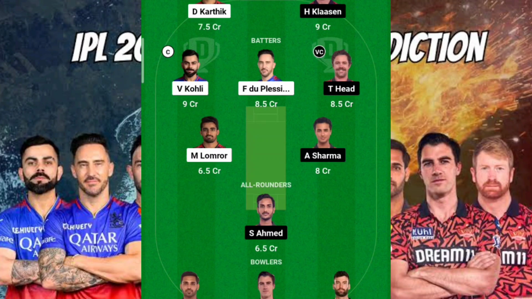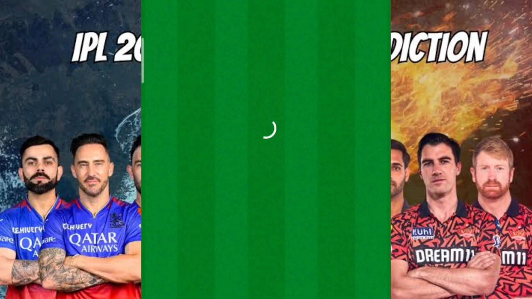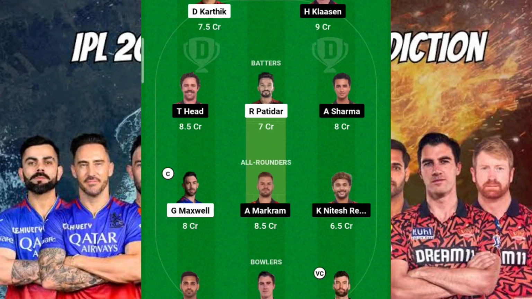At the same time, giving three different bowlers, especially Shahbaz Ahmed, expecting that his spin factor will work here because he is experienced, playing again in the RCB team itself. Okay, because we want to consider the psychological factor as well. So this is what my 17th team is about. So coming to the 18th team. Okay, so this is what my 18th team is.